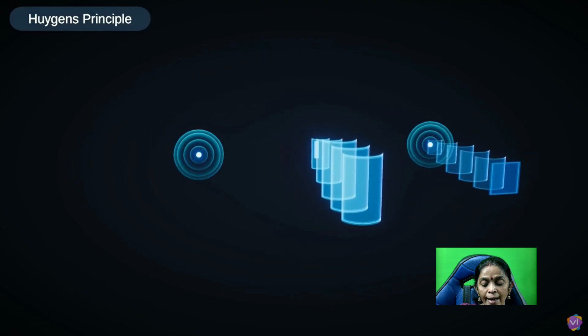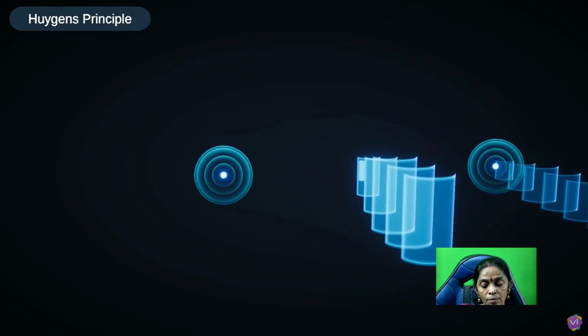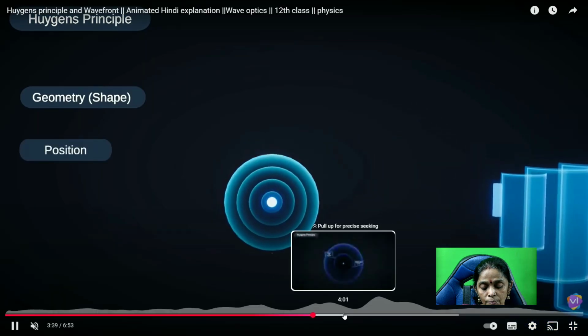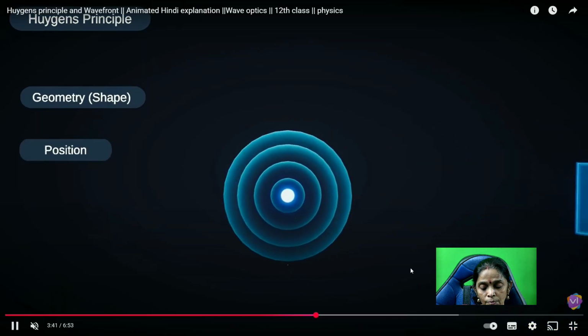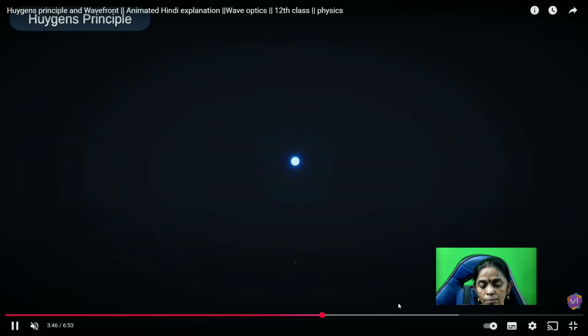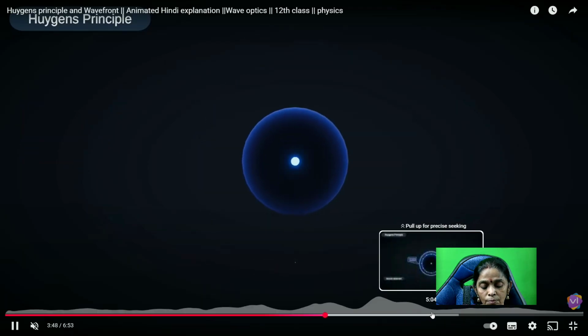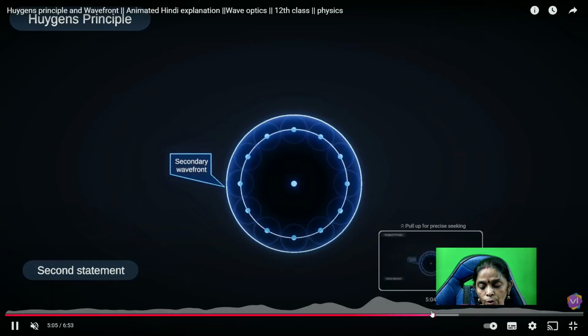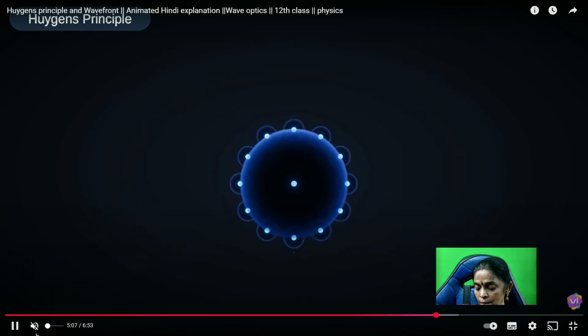You can notice again the plane wavefront. Okay, so you can notice the secondary wavefronts.